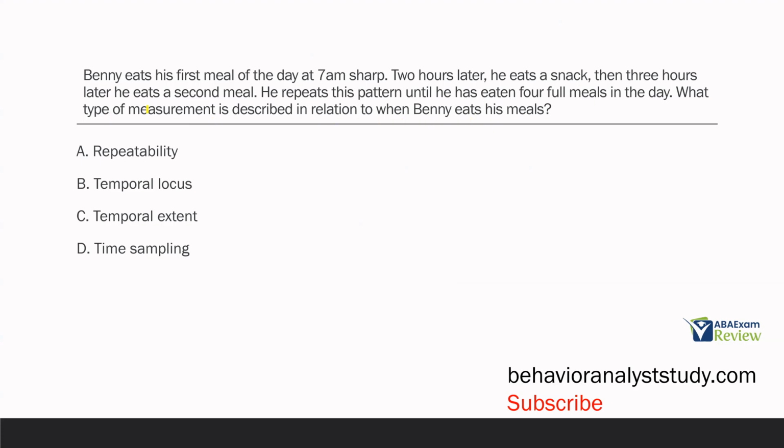So we have a pretty basic measurement question. It's just presented and asked in a different way. First things first, we need to identify what behavior we are looking at. Well, we're looking at Benny eating his meals. Now, what do we know about Benny eating his meals? We know his first meal comes at 7 a.m. 2 hours later, he eats a snack. 3 hours later, he eats a second meal. And then he repeats that pattern until he has eaten 4 full meals in the day.